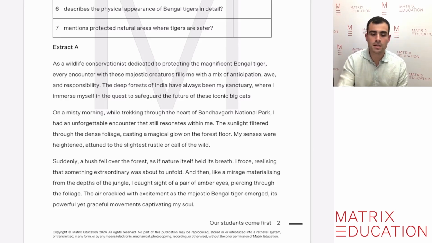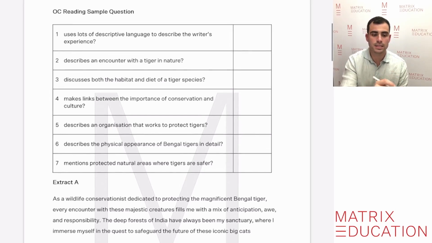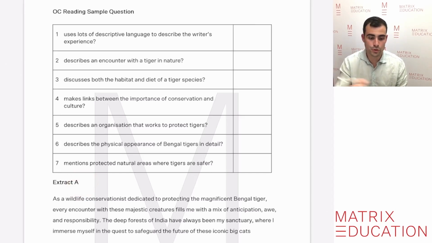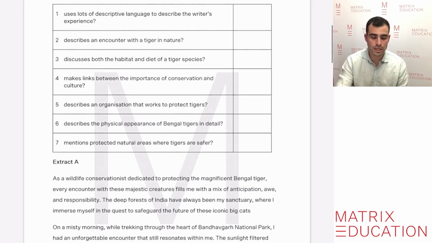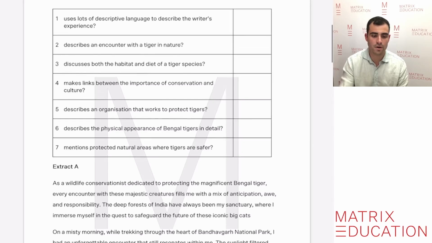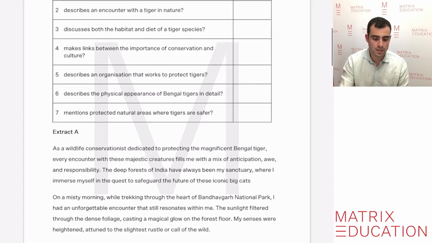So now that we've read the text, let's go back to the beginning of the questions here, and now we need to match A to whatever we think suits that text. The first statement says it uses a lot of descriptive language to describe the writer's experience. So let's go back in the text and see if we can find some descriptive language. When I was reading through it, I was hearing a lot of description.